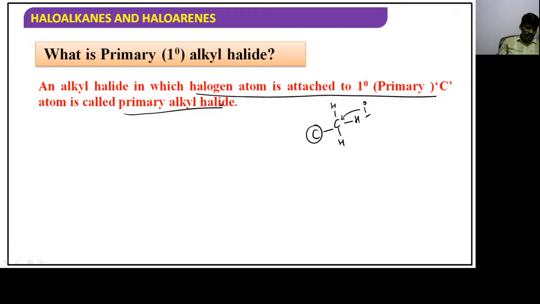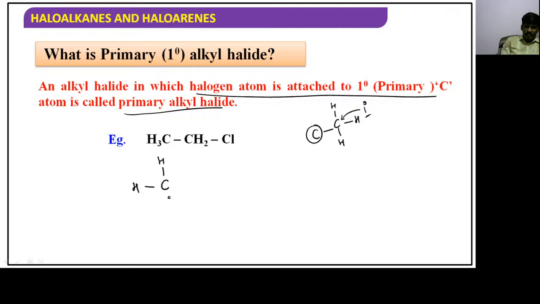Suppose we see the example here, I am just elaborating the structure: CH3 connected with CH2, connected with CH2, and here Cl. The Cl is connected to a carbon. This carbon is connected to how many carbons, children? Only one carbon. So I can say it is a primary carbon, and this alkyl halide is a primary alkyl halide.